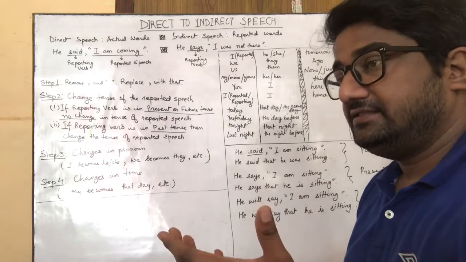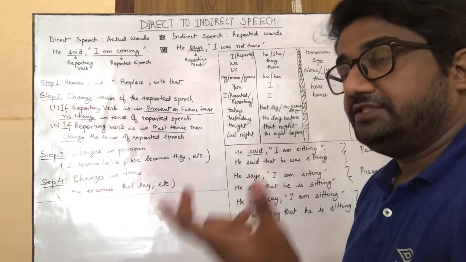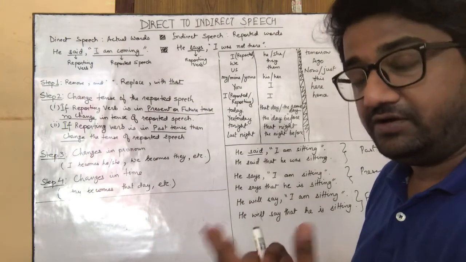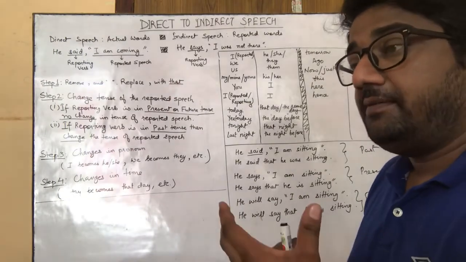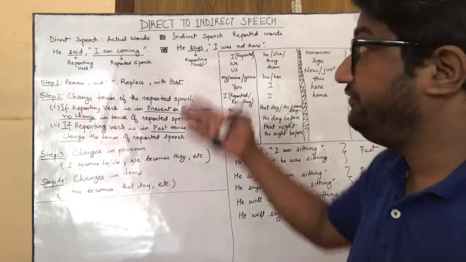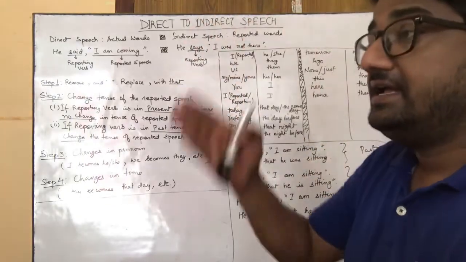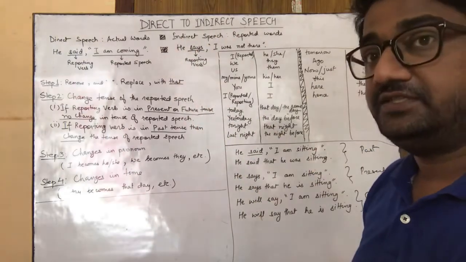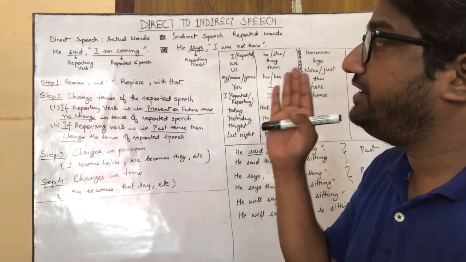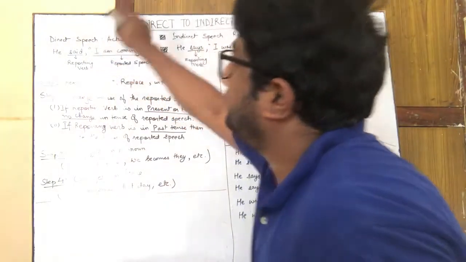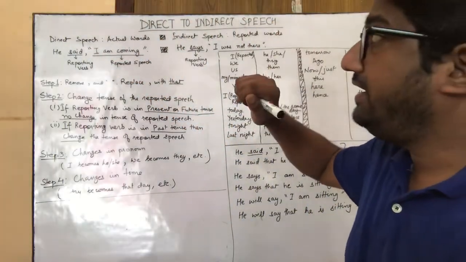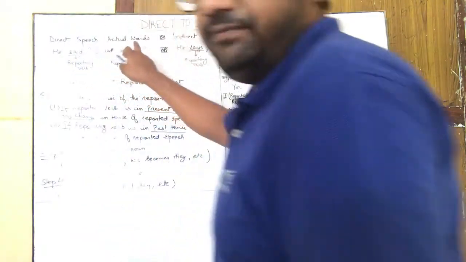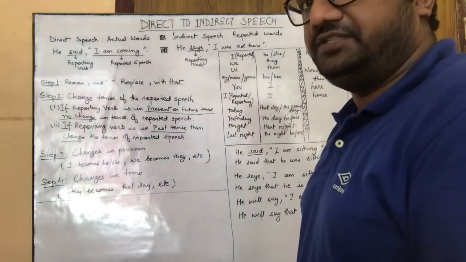Direct speech is reported speech which is reported in the actual words of the speaker. The speaker over here means the person about whom you are reporting. If you use his or her own actual words, then that speech will be called direct speech. One identifying feature of direct speech is the presence of inverted commas or quotes. So he said, comma, inverted commas, "I am coming." This is your direct speech.